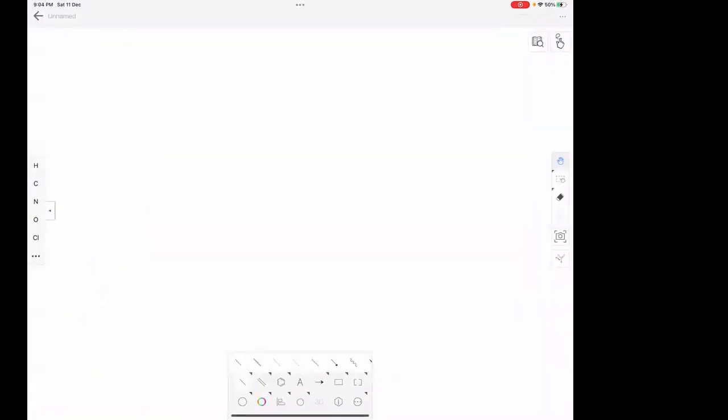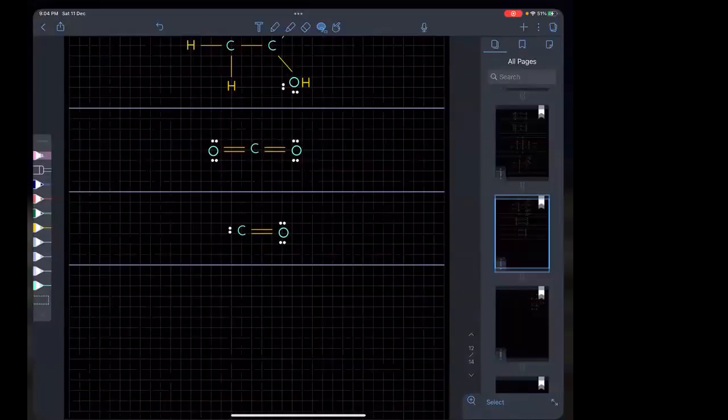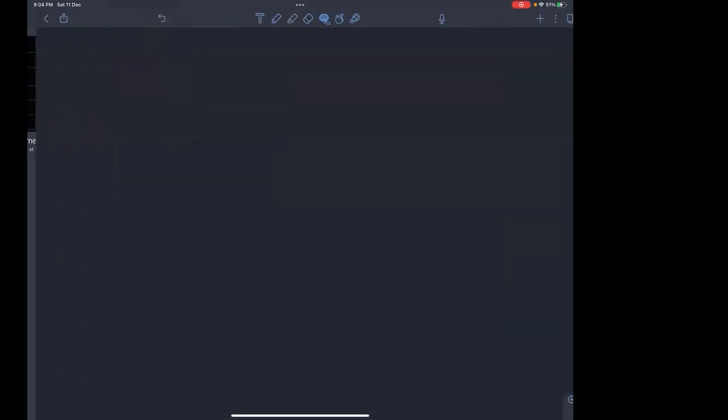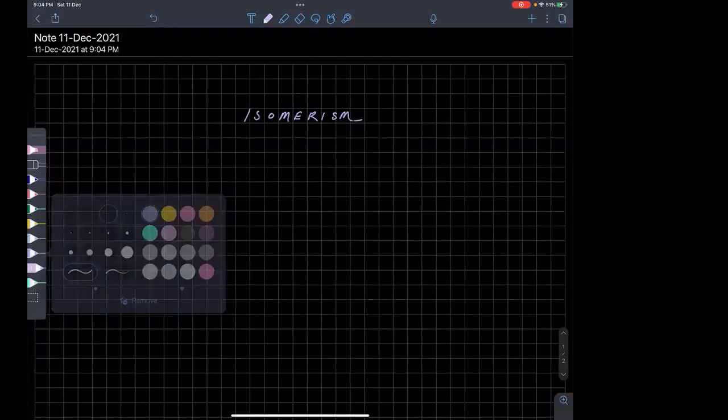Okay, I'll just start isomerism now. Isomerism is shown by compounds if they have the same chemical formula, but their structures are different.